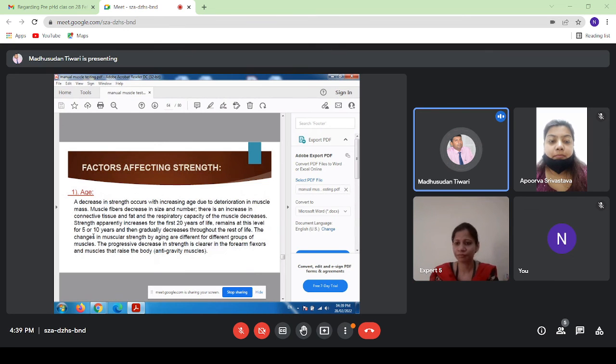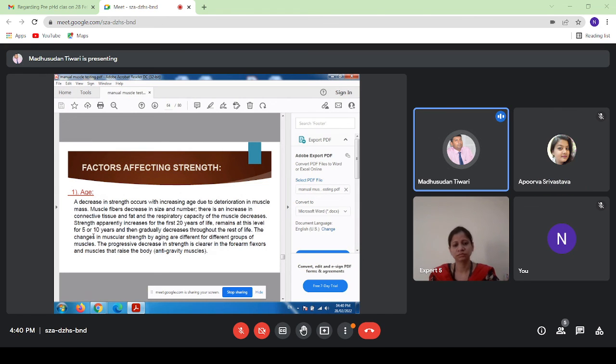You see, when we are going to test the strength of the muscles, we should know how many factors are responsible for affecting the strength of the muscles. Age: well known, the age is the main factor.